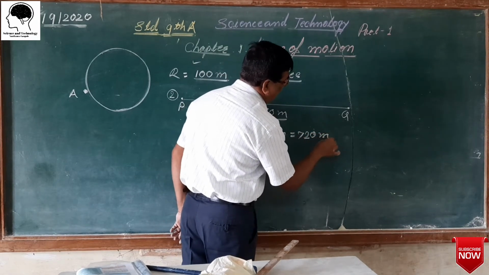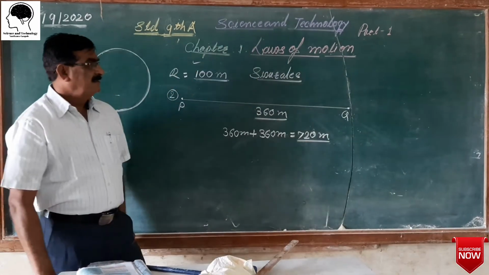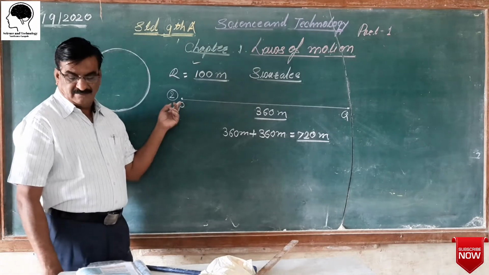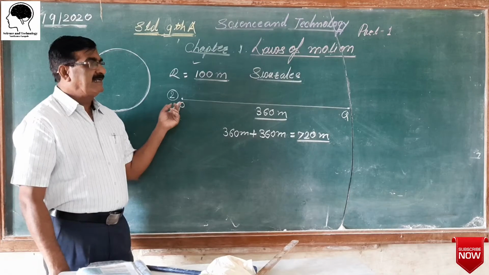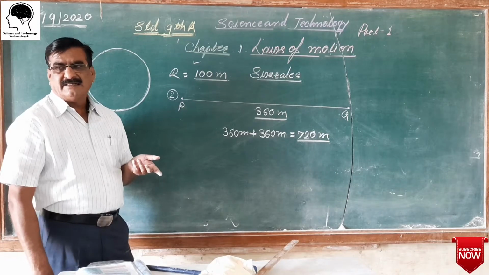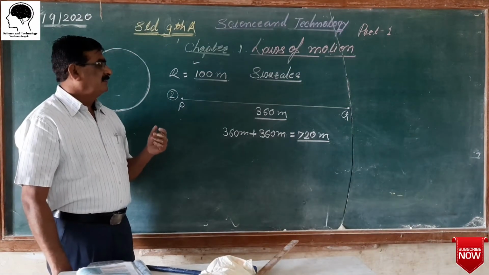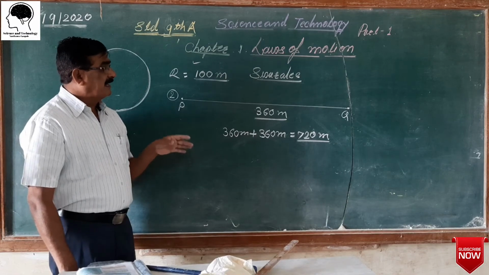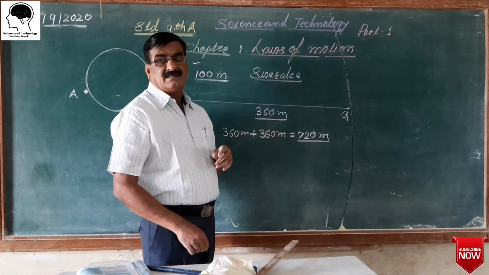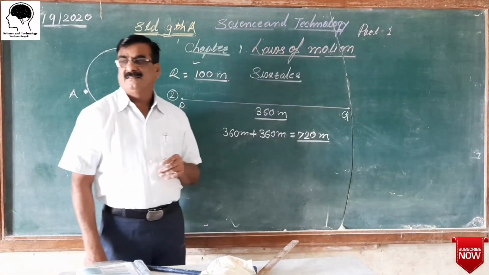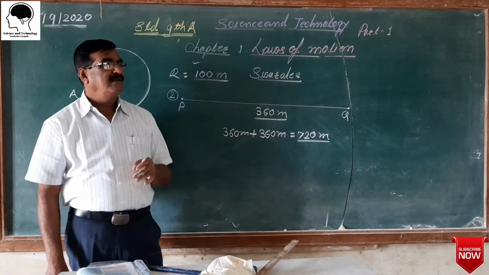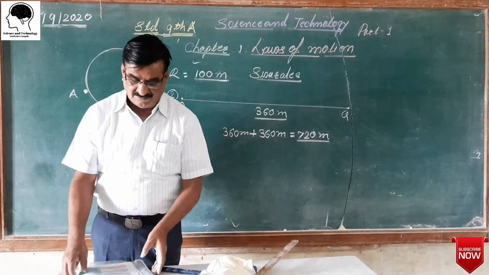It is the distance covered by the car, but it returns to the initial point, the starting point. It reaches the same point, so it is not displaced. Maybe that car traveled 720 meters distance, but there is no displacement. It comes back to the same point where it started to travel.